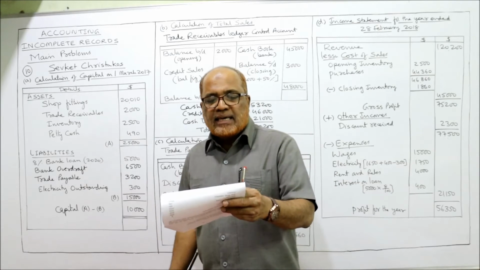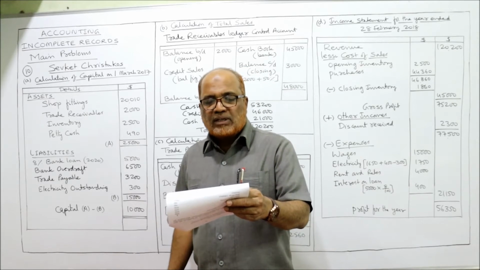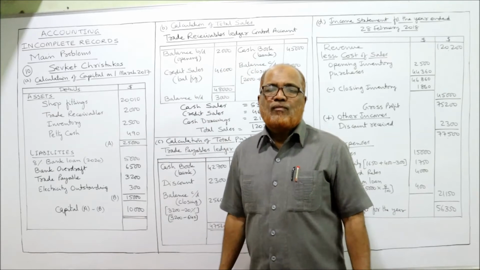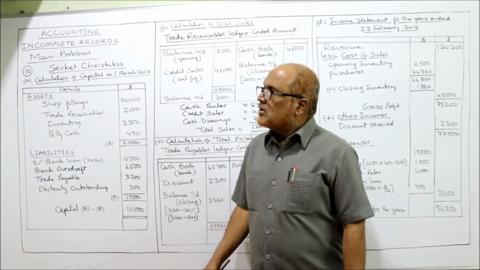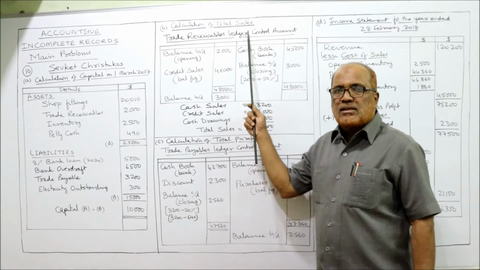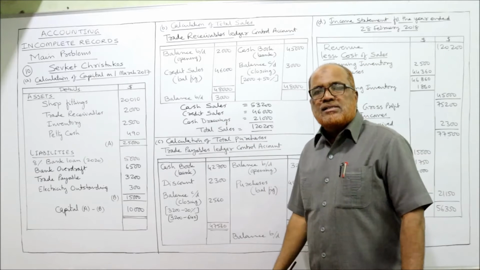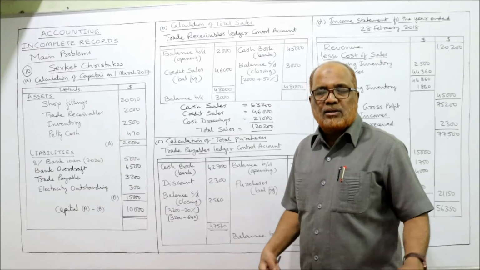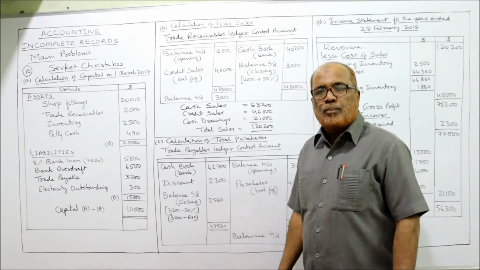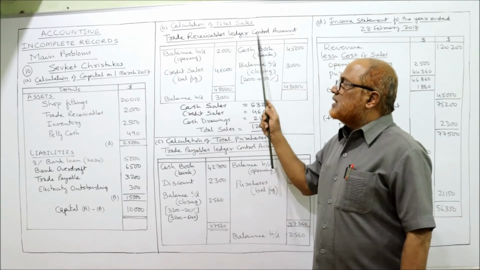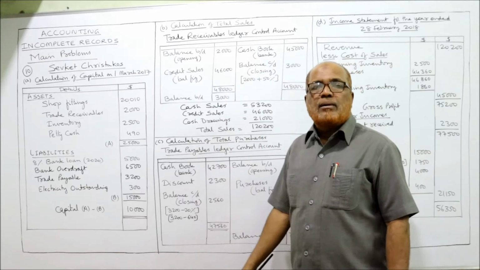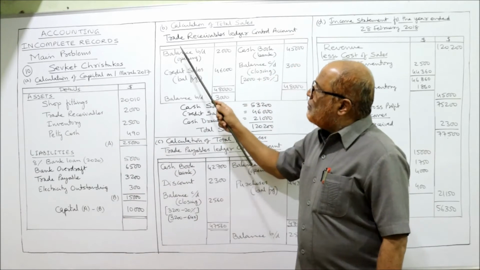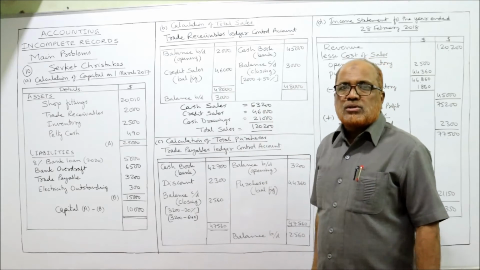Now B question. Calculate the total sales for the year ended 28 Feb 2018. The second question is asking you to find out the total sales. For calculating total sales, we can make the trade receivables ledger control account. Already in so many problems we have prepared it. Hope you are perfect. Now in the trade receivables ledger control account, on the debit side we take the opening balance of trade receivable. How much is the trade receivable opening balance? 2,000. So balance brought down, opening 2,000.